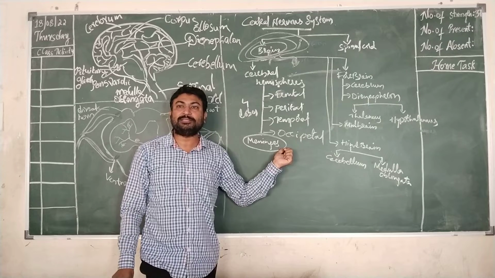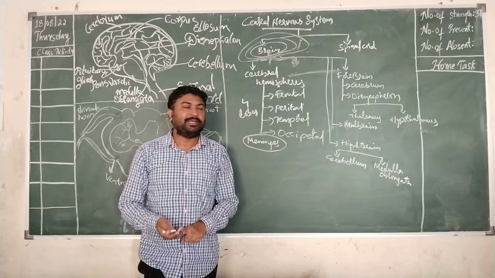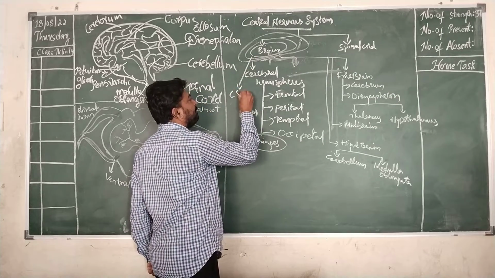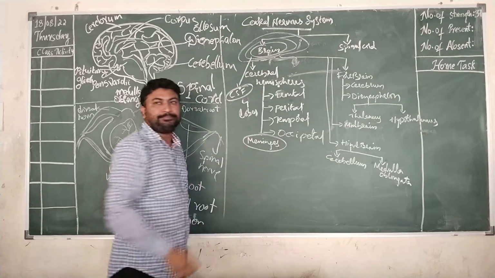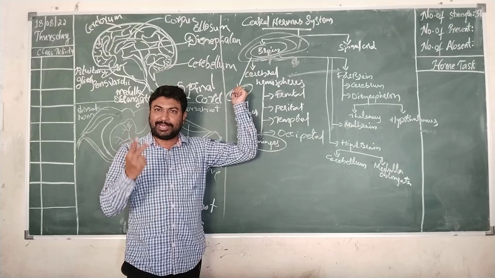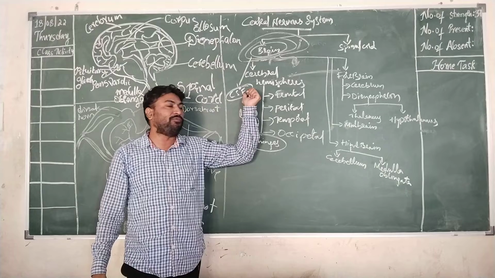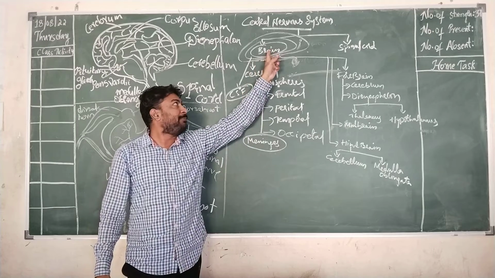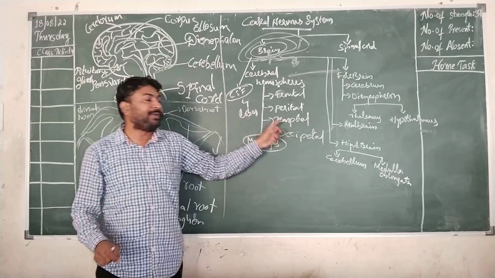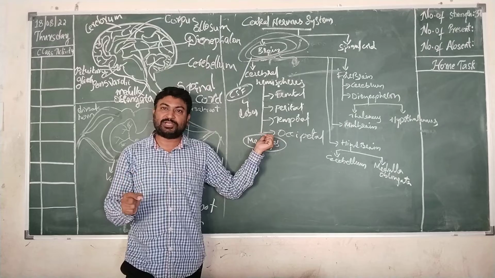These three layers are called meninges, and in between the inner layer and the middle layer, it consists of a fluid, and the fluid name is cerebrospinal fluid. It flows from the brain to the spinal cord, and it will protect the brain from physical shocks. It protects the brain from physical shocks.